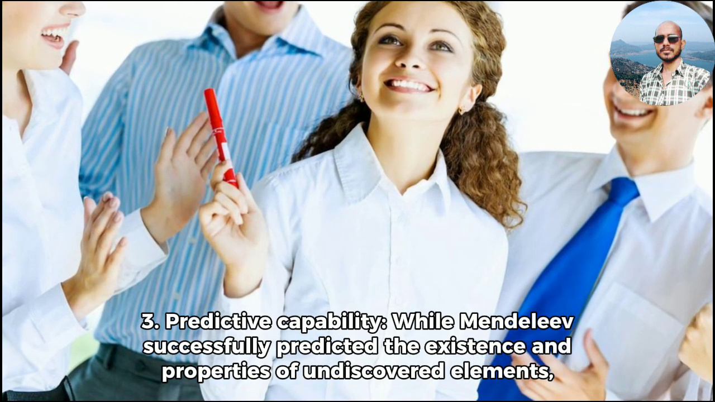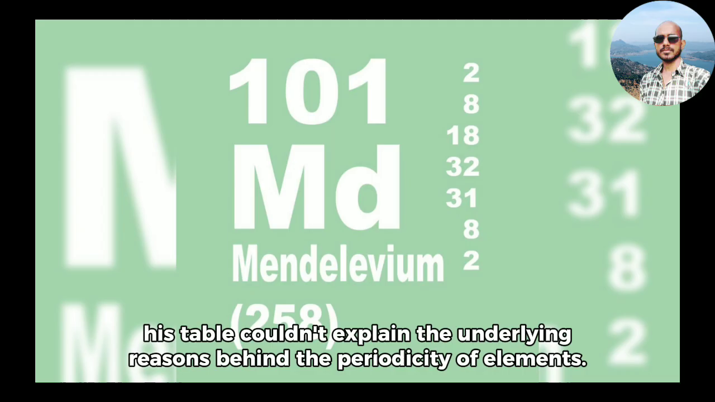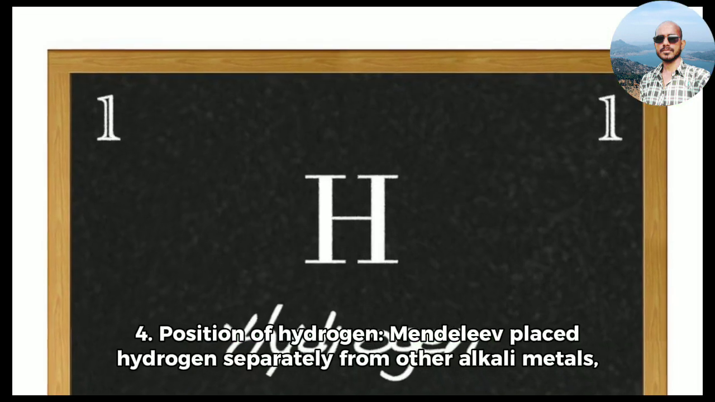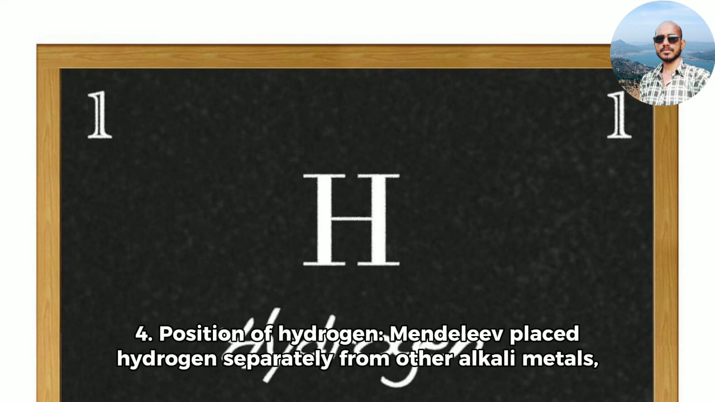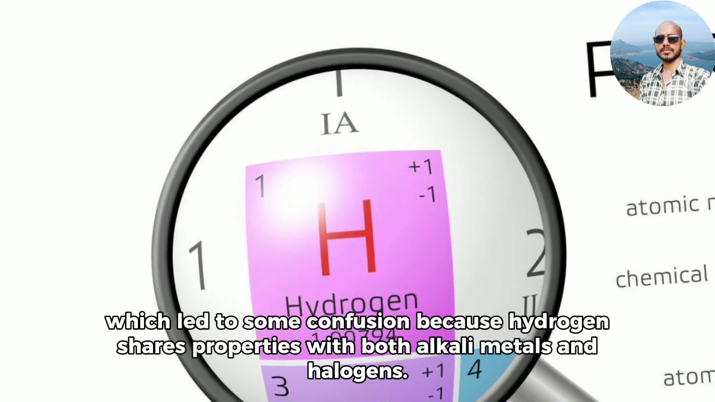3. Predictive capability. While Mendeleev successfully predicted the existence and properties of undiscovered elements, his table couldn't explain the underlying reasons behind the periodicity of elements. 4. Position of hydrogen. Mendeleev placed hydrogen separately from other alkali metals, which led to some confusion because hydrogen shares properties with both alkali metals and halogens.